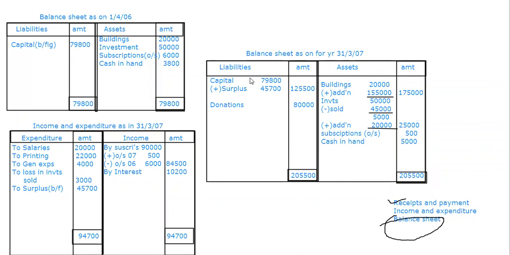Yes, ma'am. Now see the sixth one. The sixth one is the homework for you. I'll tell you what all you're going to take. Now from the following receipts, this is almost the same problem as the fifth problem you just did. Here also you are going to take the opening balance sheet and prepare the closing balance sheet and income and expenditure account.